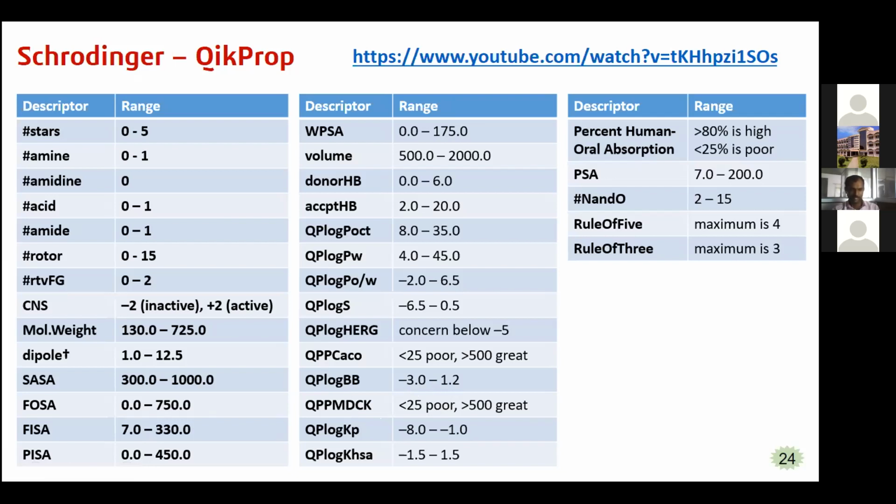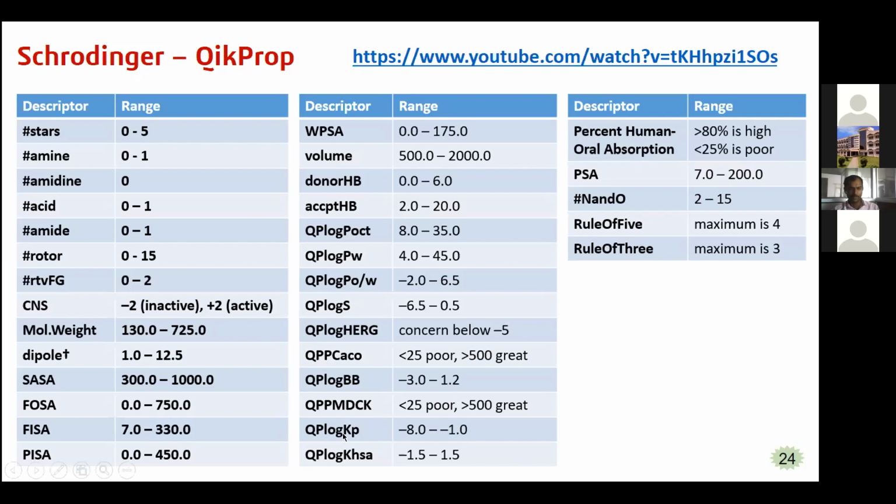MDCK stands for Madin-Darby canine kidney cells. These are taken from a model mammalian cell line, and these cells are used in a variety of cell biology studies, including cell polarity, cell-cell adhesion, cell motility, and different growth factors are also considered in these MDCK cells.